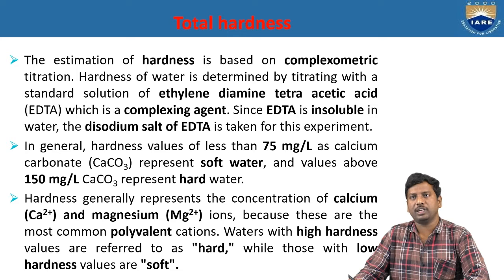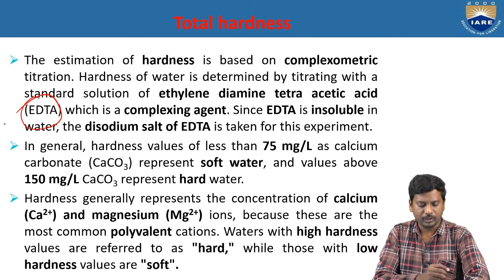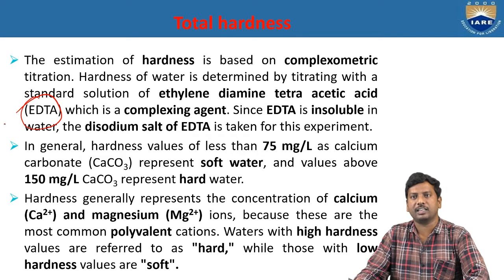The estimation of the hardness is based on complexometric titration. Hardness of the water is determined by titrating with a standard solution of ethylene diamine tetraacetic acid, simply abbreviated as EDTA, which is a complexing agent.